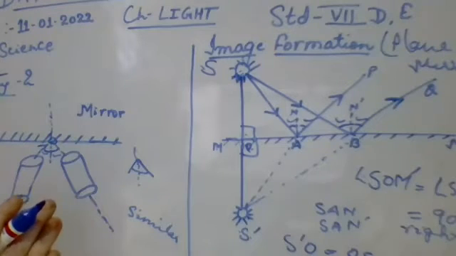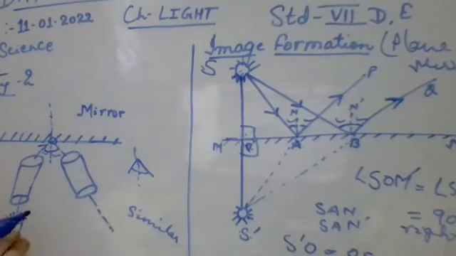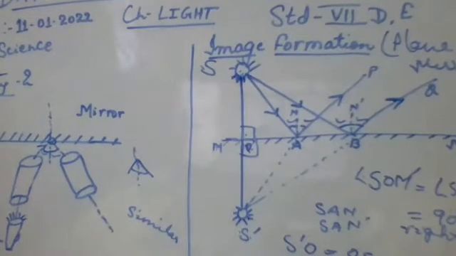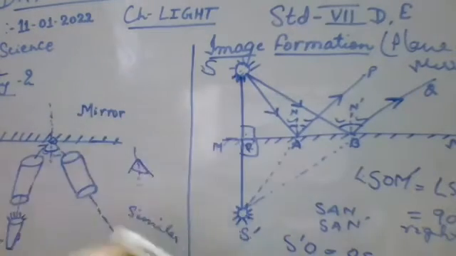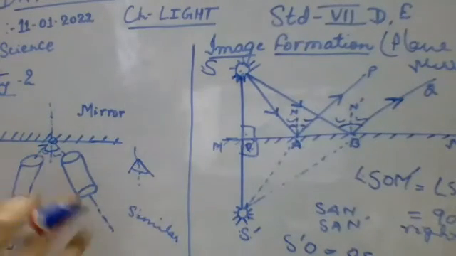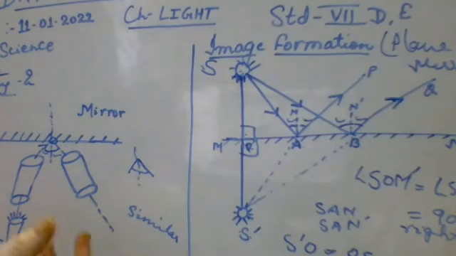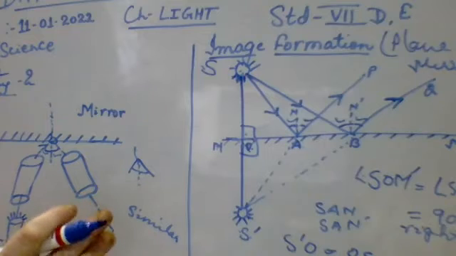The image formed by these is what you are observing here. The image formed by a plane mirror is as far behind the mirror as the object is in front of it. And the line joining the image of a point object and the object itself is normal to the plane mirror. So children, any confusion in this diagrammatic explanation, or do you have any queries? You can ask just now.